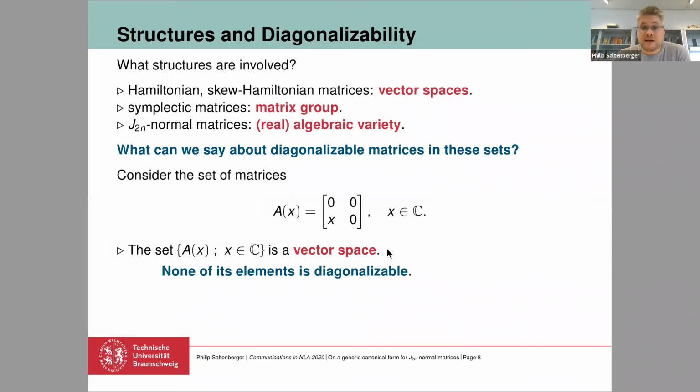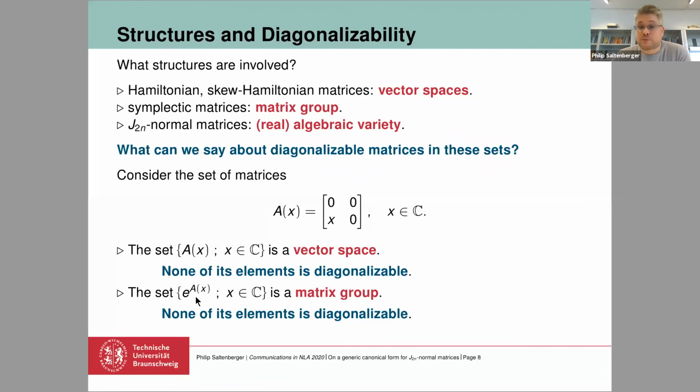And if you take all these matrices and their exponentials, then you have a matrix group. And also in this matrix group, no element at all is a diagonalizable matrix. So there is no direct reasoning why in a vector space of matrices or in a matrix group, there should be diagonalizable matrices. So we had to prove this ourselves.